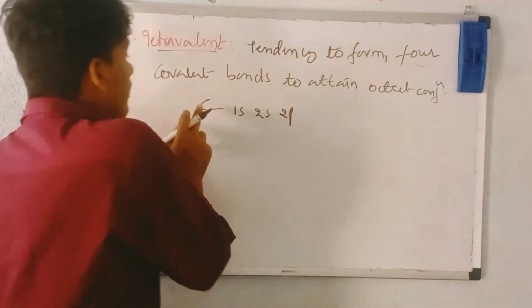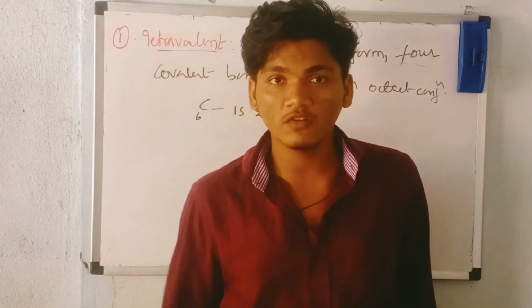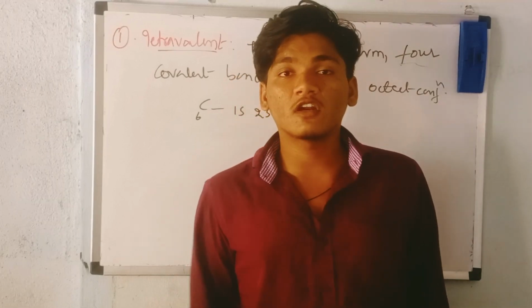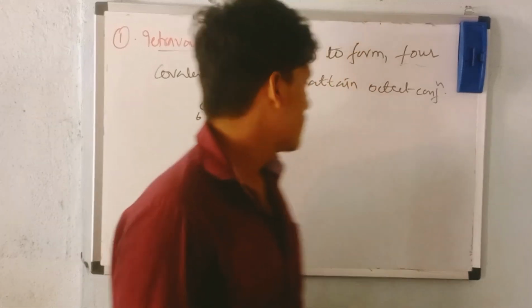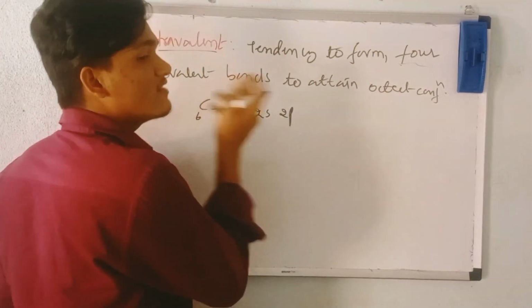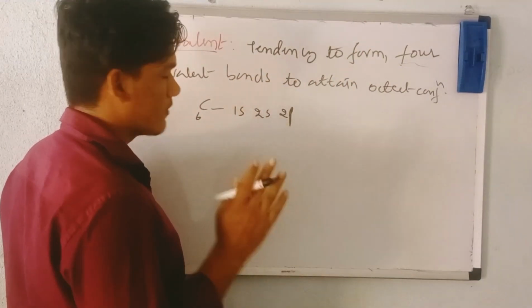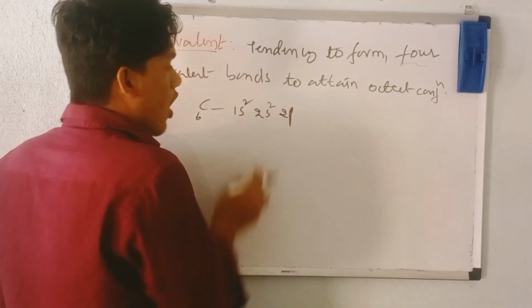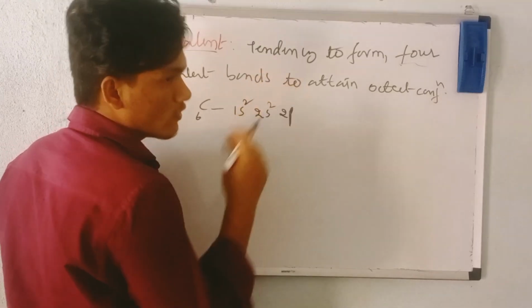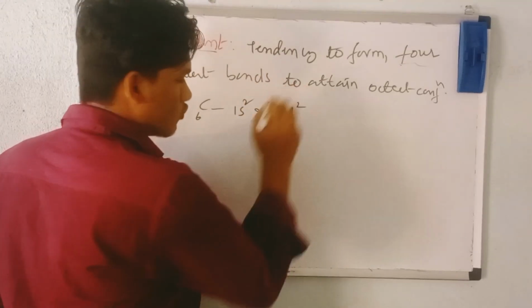You see here in carbon you have 6 protons, 6 electrons, and 6 neutrons. How many electrons are there? 6 electrons are there. I'm talking about the atom, right? So you can keep 2 electrons here, and 2 electrons here. How many electrons are completed? 4 electrons are completed, and you can keep 2 here, right?